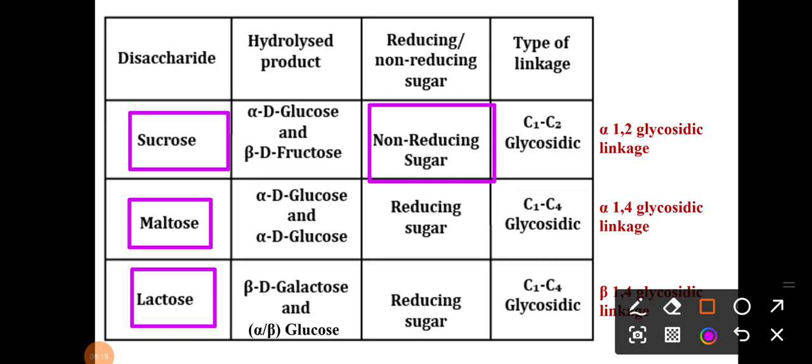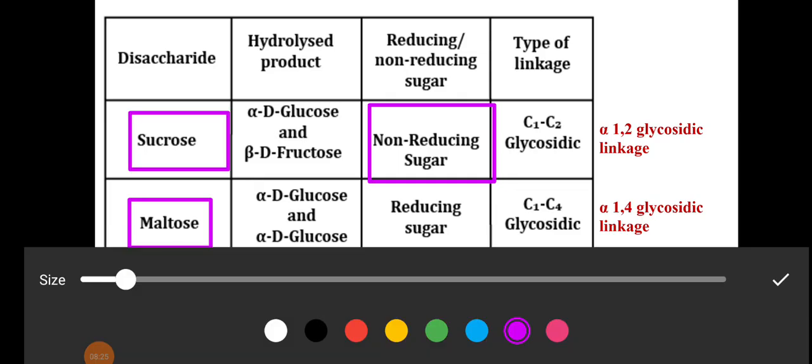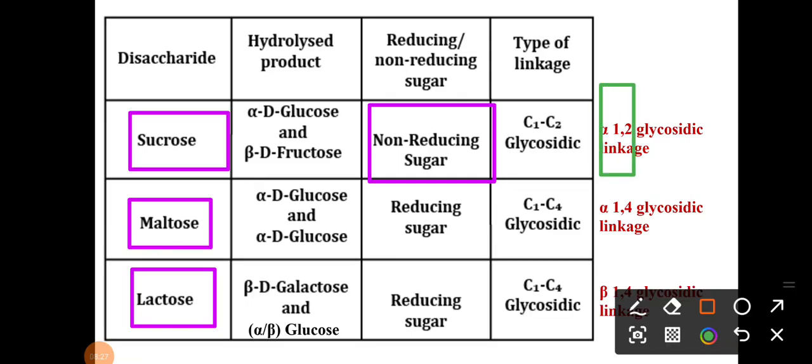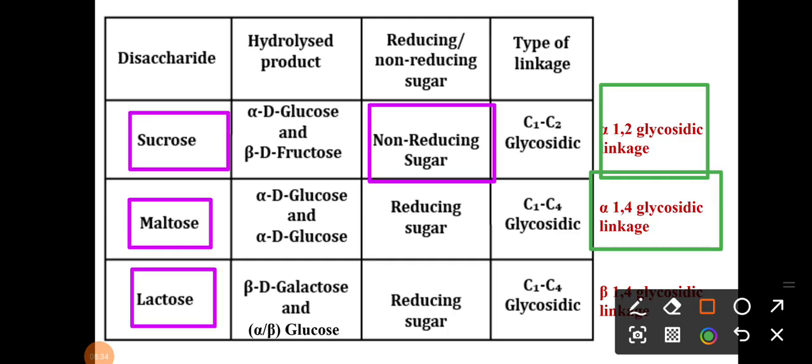Okay, so the linkage is also very important. In sucrose there is an alpha 1,2 linkage. Similarly in maltose there is an alpha 1,4 linkage, and in lactose there is a beta 1,4 glycosidic linkage. So that slide or that table is very, very important from your exam point of view.